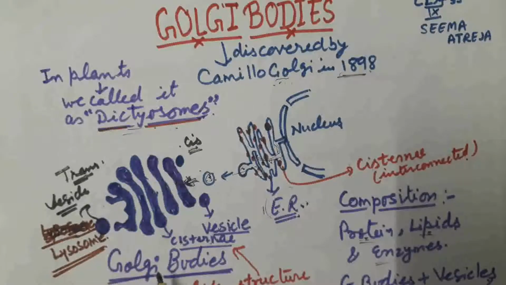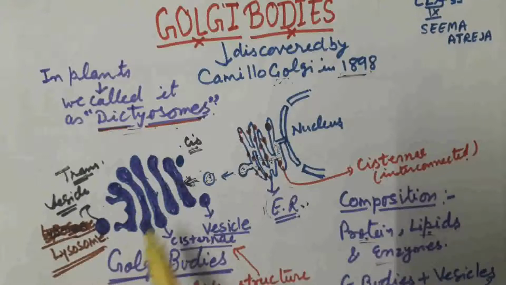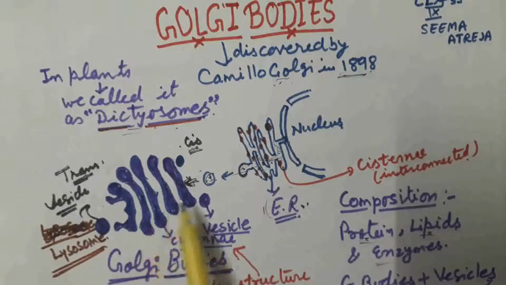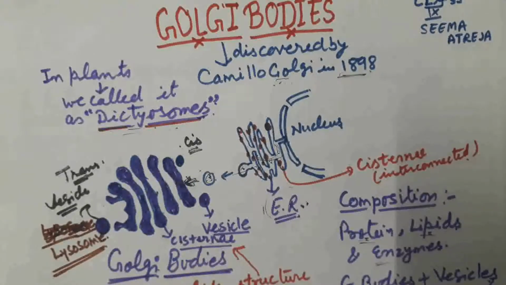What are Golgi bodies? Flattened sac-like structures arranged one after the other, forming a stack-like structure. We call it cisternae. Cisternae are the Golgi bodies. Along with the cisternae, there are rounded sac-like structures which are known as vesicles. Cisternae and vesicles together, we call it the Golgi apparatus.